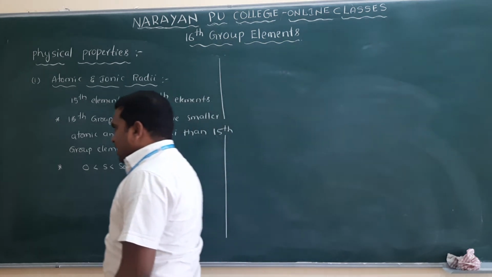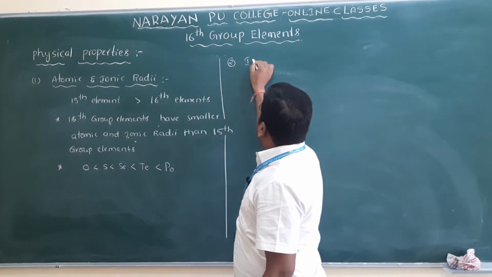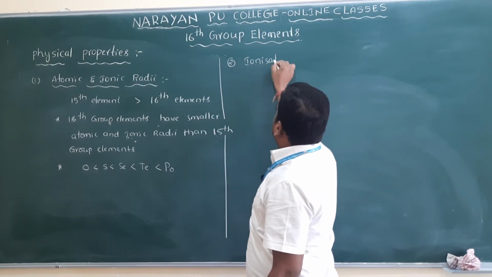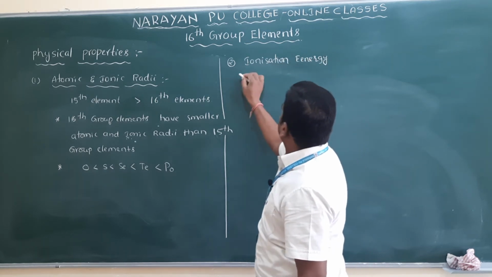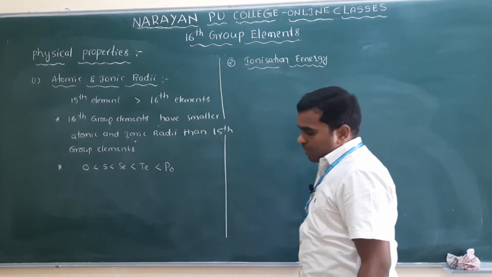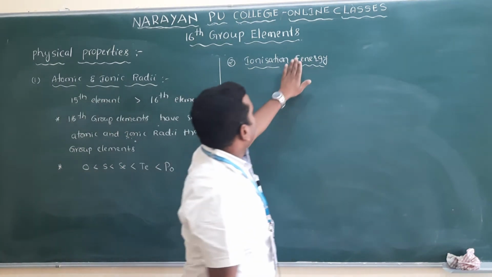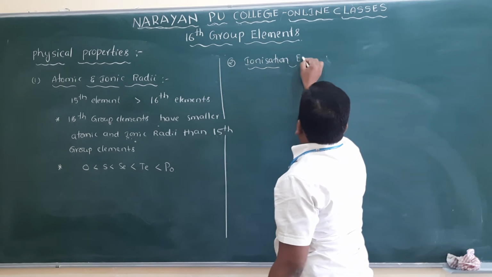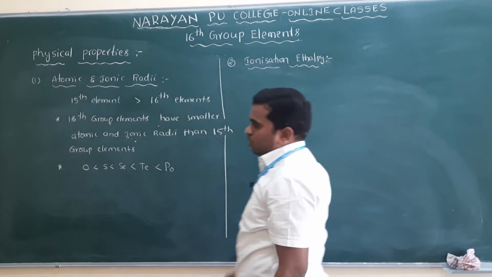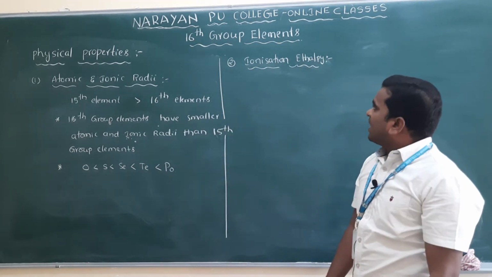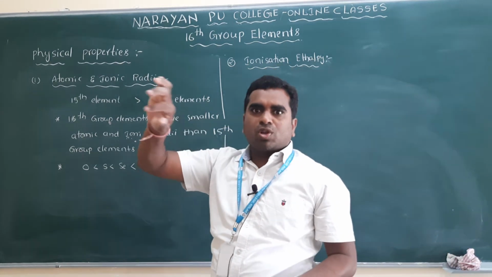Next, the second one, write the next heading: ionization energy. So what is the ionization energy, or you can write ionization enthalpy. Energy or enthalpy, both are the same. Ionization enthalpy means the energy required to remove the outermost electron.